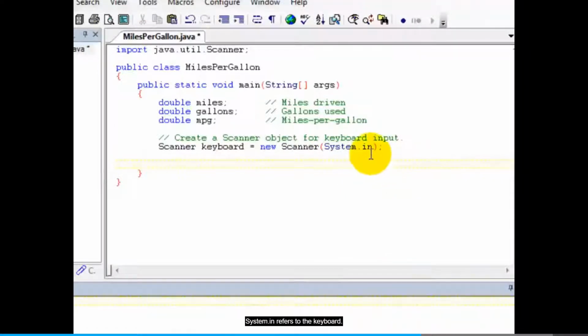Okay, now we're going to prompt the user to enter the number of miles driven. So let's put a comment. Prompt the user to enter miles driven. And first we will have a System.out.print statement that simply tells the user what to enter.